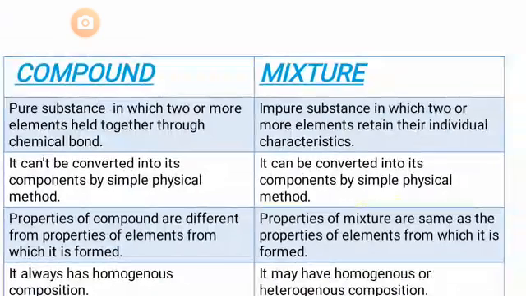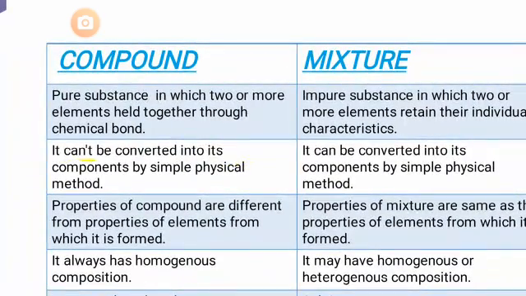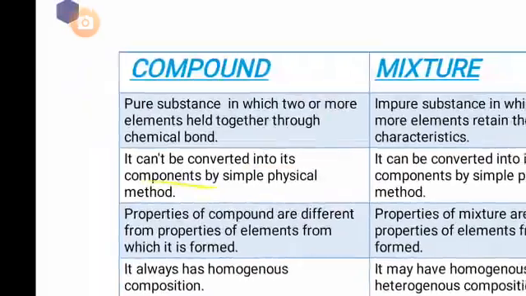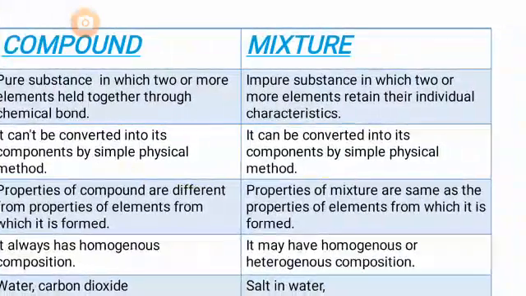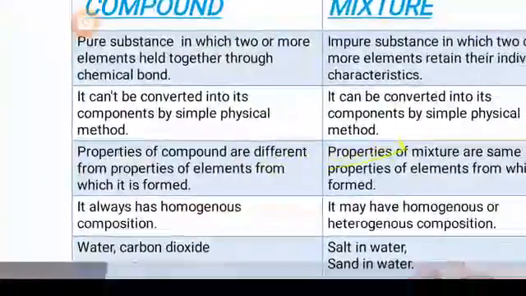Retain their individual characteristics means their properties will not change when they combine in the form of a mixture. Their properties will be the same as when they were separate. A compound cannot be converted into its components by a simple physical method. You can change it into its components by some chemical method, but not by a simple physical method. But in a mixture, you can simply convert it into its components by a simple physical method.